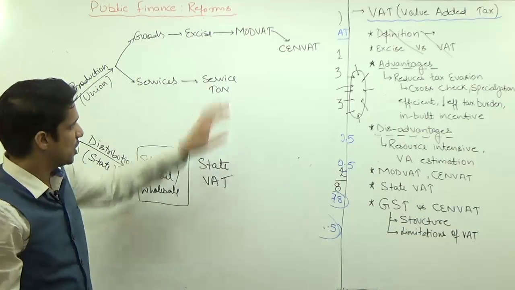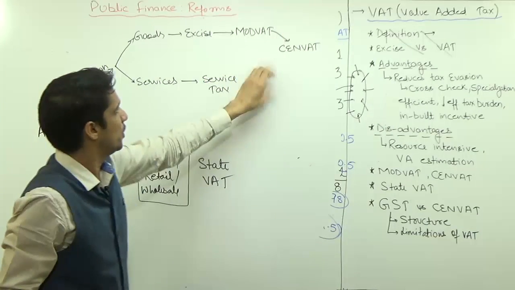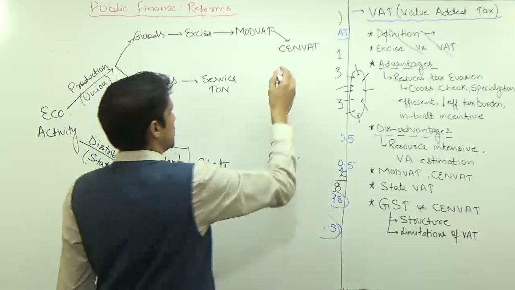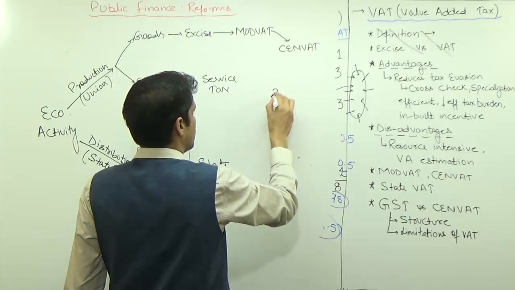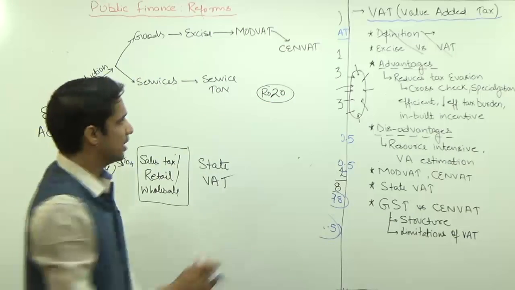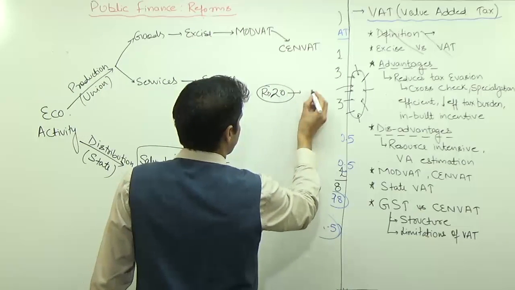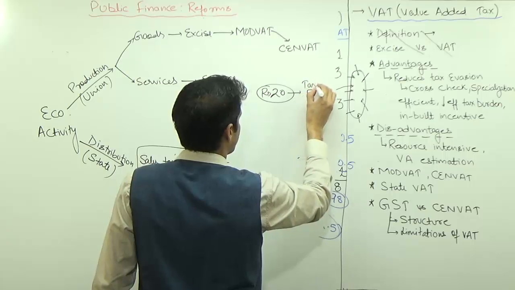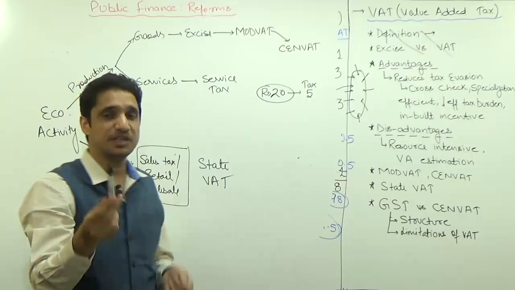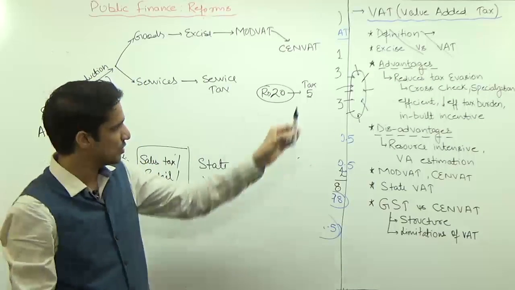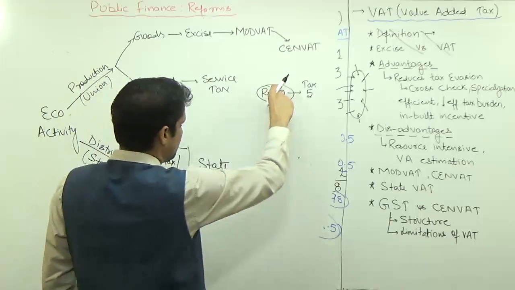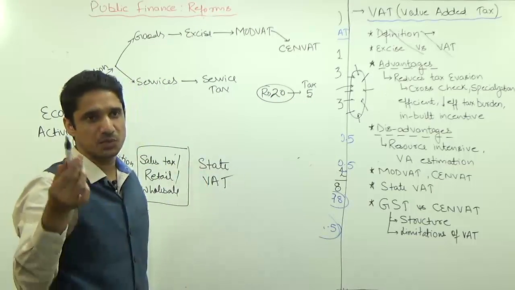Now there is a problem. Suppose you have already paid a tax on this thing. You are producing something and you have already paid the tax once it is produced. Now this is the price after production, and you have to sell it. In this 20 rupees, suppose 5 rupees is the tax and 15 rupees is the price of the raw material or the finished goods. So the finished goods price is 15 rupees, tax is 5 rupees and final price is 20 rupees. Now you have to sell this particular item.